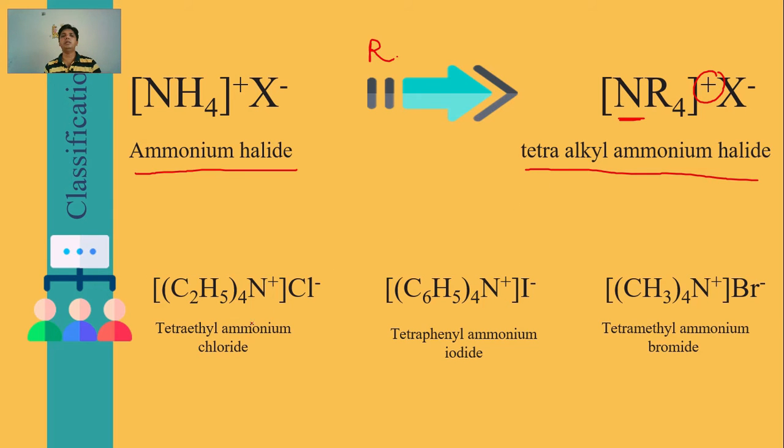These are examples of quaternary ammonium salts: tetraethyl ammonium chloride, tetraphenyl ammonium iodide or tetramethyl ammonium bromide. Everywhere nitrogen bears the positive charge. So this is one of the classifications. Over and above 1 degree, or primary, secondary and tertiary, amines are also classified as quaternary salts.